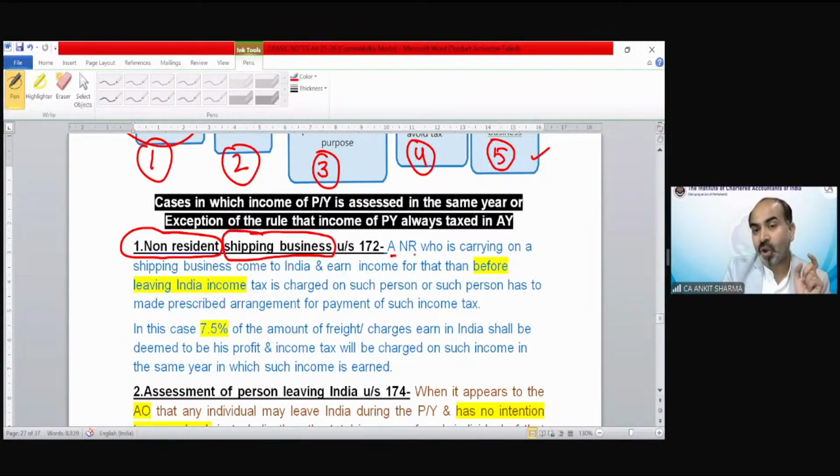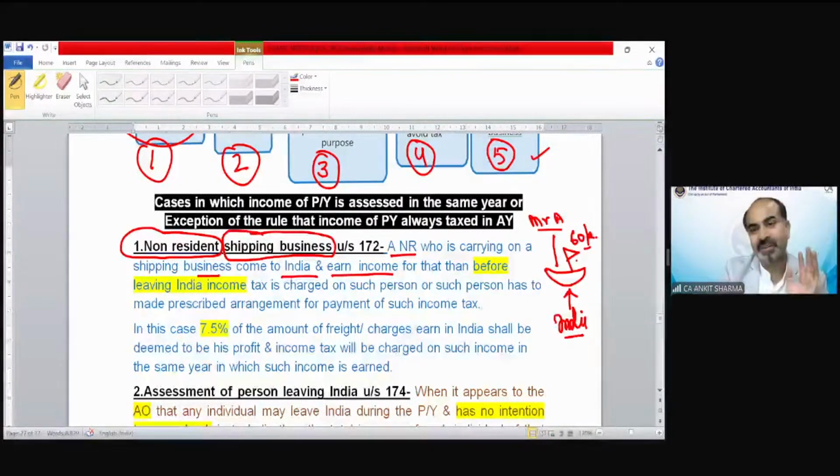the provision says a non-resident who is carrying on a shipping business comes to India and earns income, that means freight. So Mr. A, suppose, is a non-resident. He comes to India with his ship. Suppose this is a ship. And from India, he unloaded the goods and charged freight. Suppose 60 lakh rupees freight he charged from the person. So that is an income which is earned from India. He earned that income, and what will happen? He will take the 60 lakh rupees and go back.